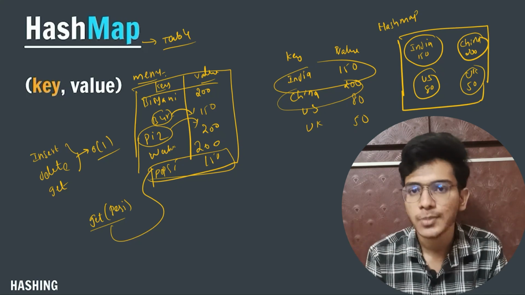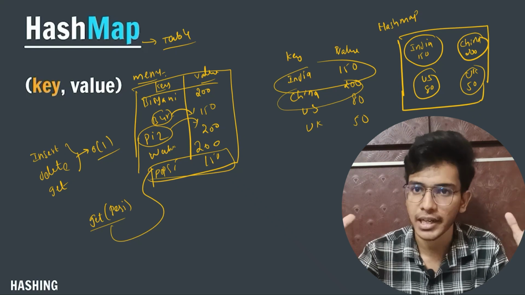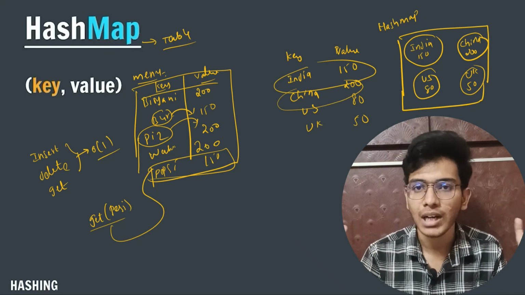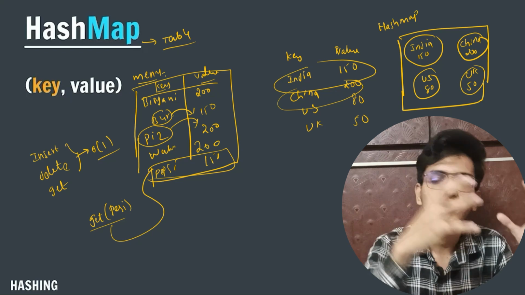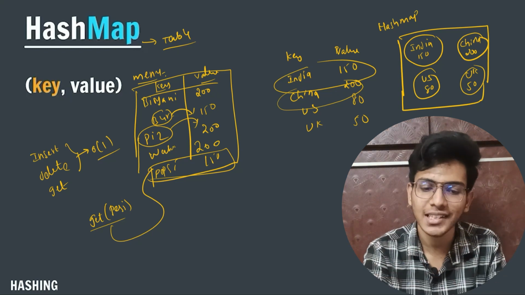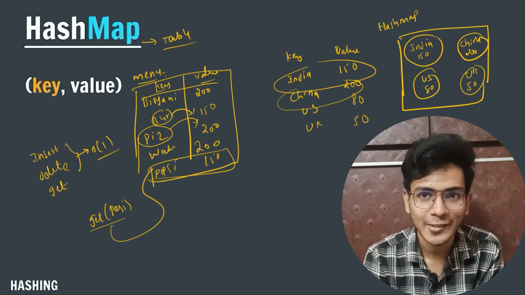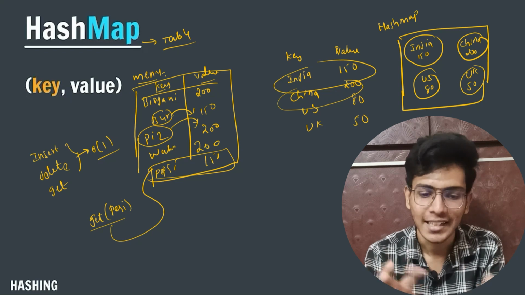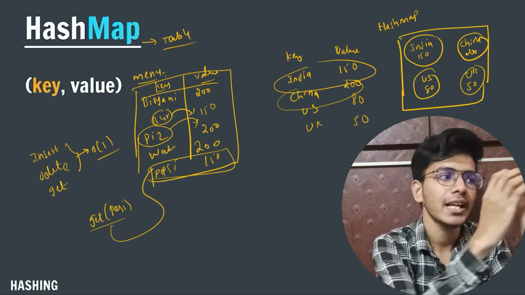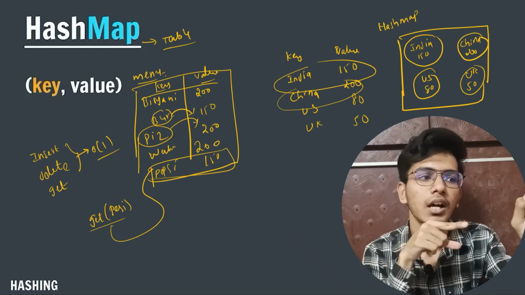whereas in a hash map, you can consider it as a bucket. In the bucket, a new node is forming. You can imagine a new node as a ball. A ball sounds kind of unfamiliar, but yeah. So a new node will get formed in the bucket, and if you want to access it,